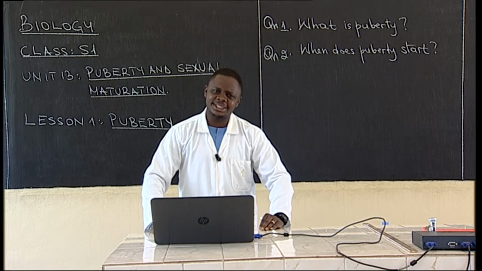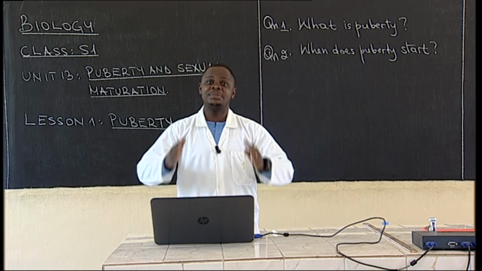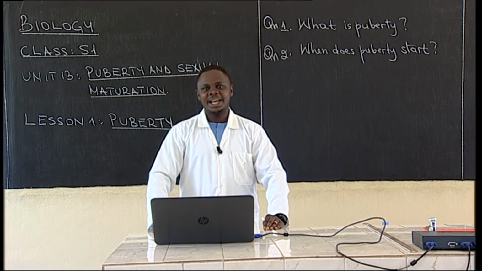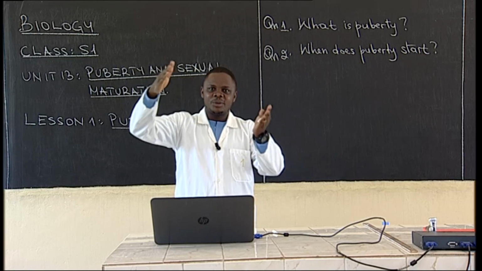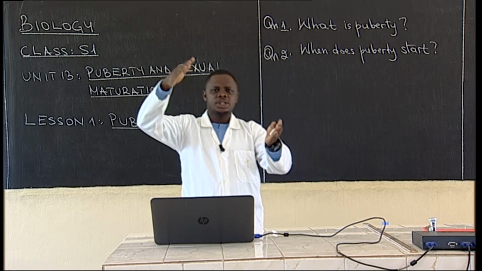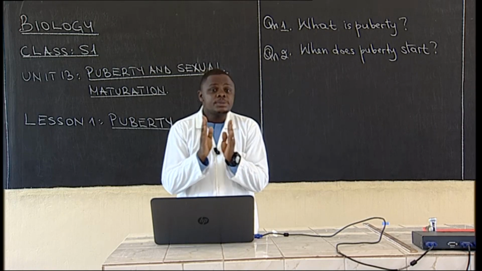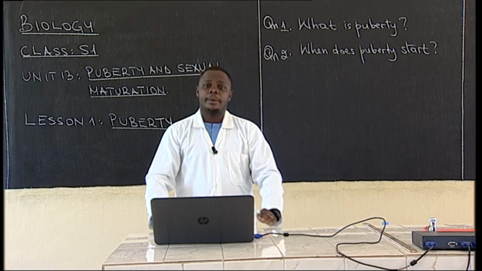Let me hope that at this level, you are able to define the term puberty. Let me hope that you know the age bracket where this stage of life takes place, from 9 years to 16 years. But of course, we have said this varies from person to person.